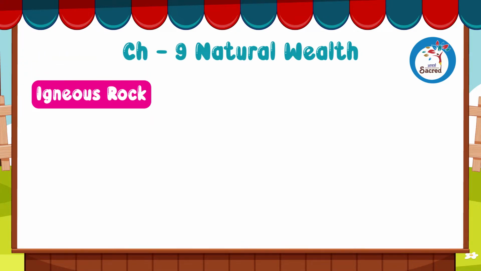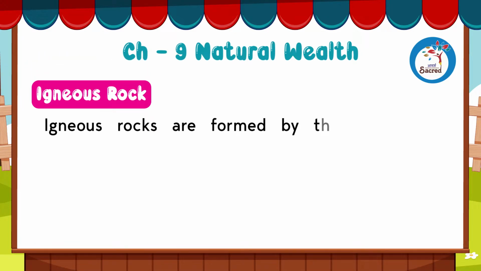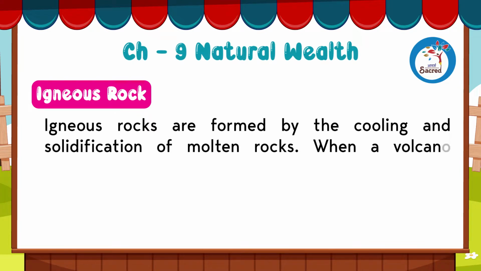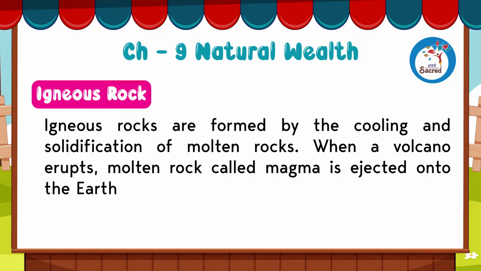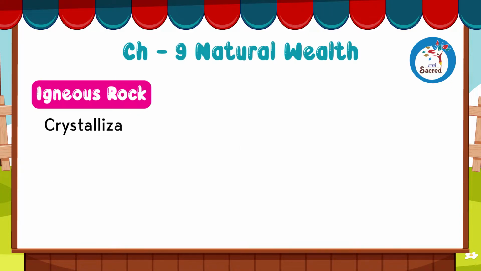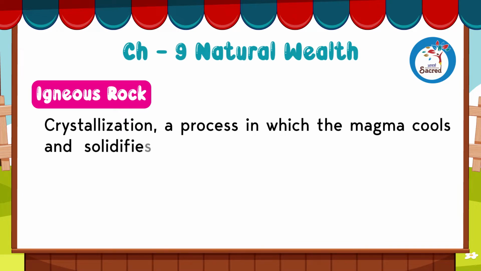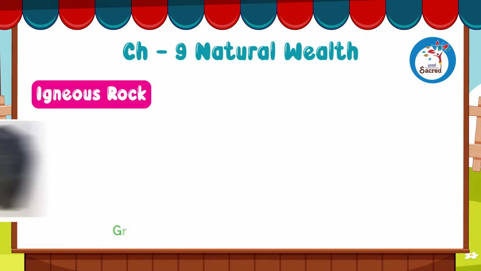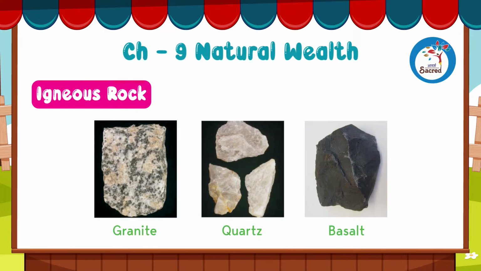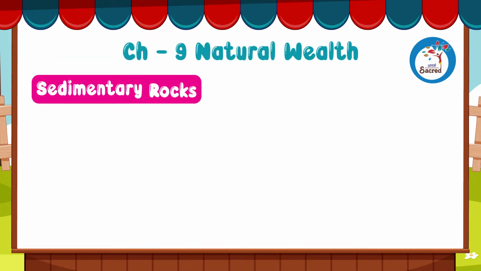Igneous rock. Igneous rocks are formed by the cooling and solidification of molten rocks. When a volcano erupts, molten rock called magma is ejected onto the earth's surface. Crystallization is a process in which the magma cools and solidifies, forming mineral crystals. The rocks formed are called igneous rocks. Granite, quartz and basalt are igneous rocks.